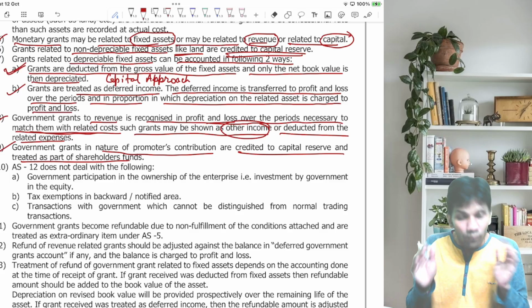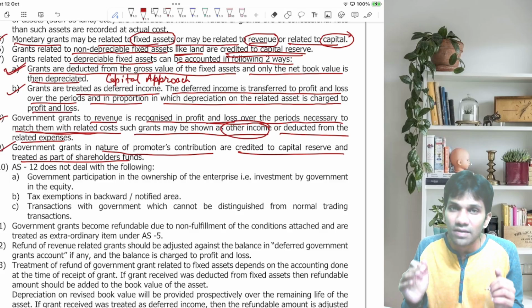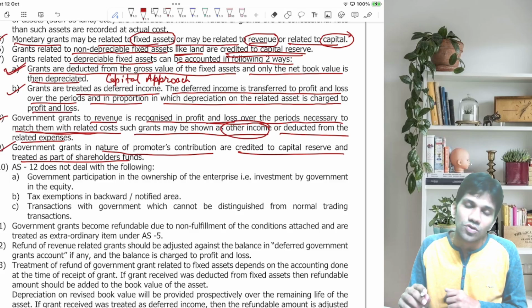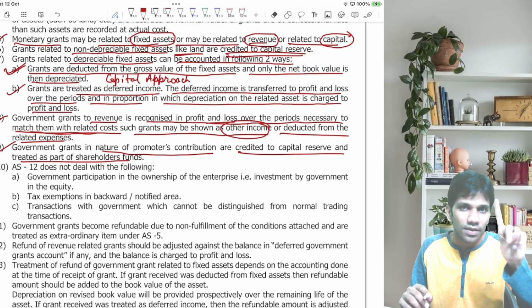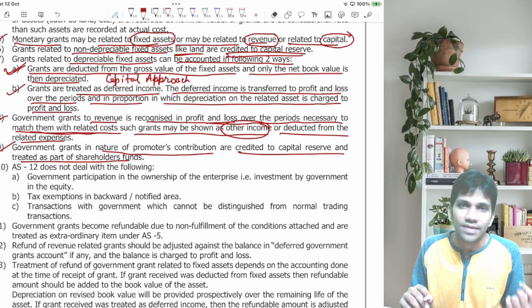So, till now, what we have studied is very important. Basically, I'll summarize this into two parts. Government grants are of how many types? Two types. Cash, kind. How many types of assets? Two types.